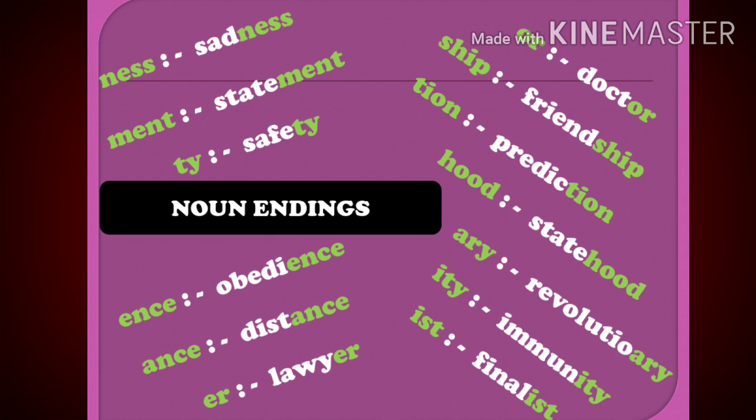Also nouns that end with ist, for that we have feminist, educationist, pianist. Finally for ary, we have pulmonary, precautionary, missionary. So these are the noun endings. In case you need to convert to a noun form, we have to add these endings so that the words become a noun form.